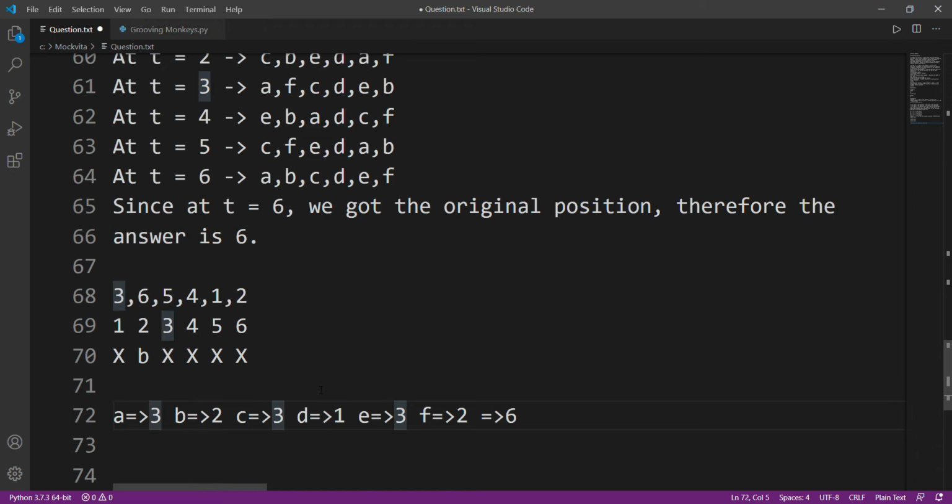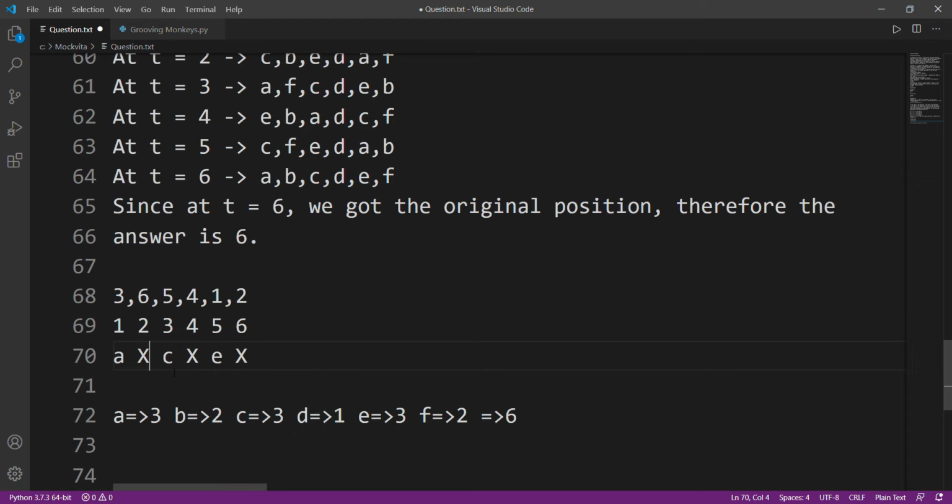Whenever a monkey moves to certain other places, then all the initial positions it moves to, whichever monkey was there, will also come back to its original place after 6 seconds. What I'm trying to say is, since A moved to C and E, right? Ignore X. A moved to C and E.